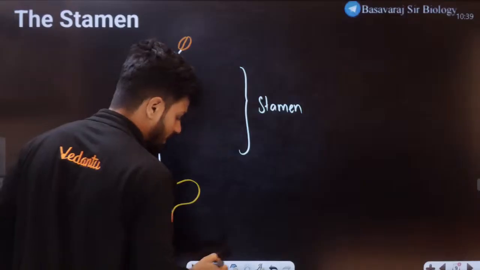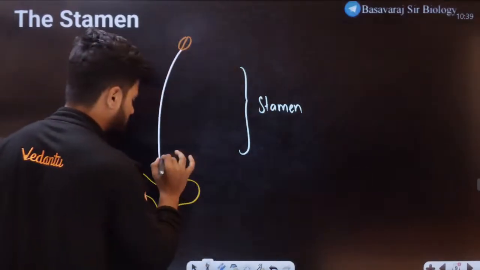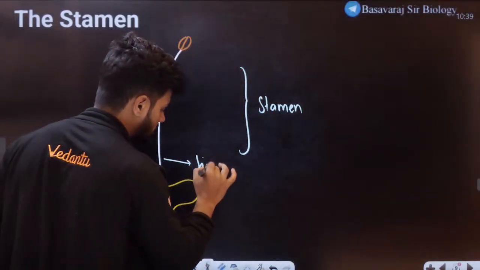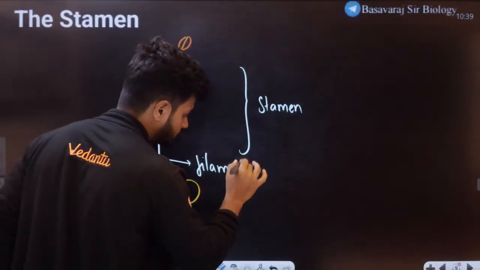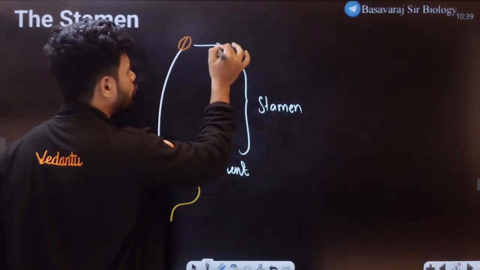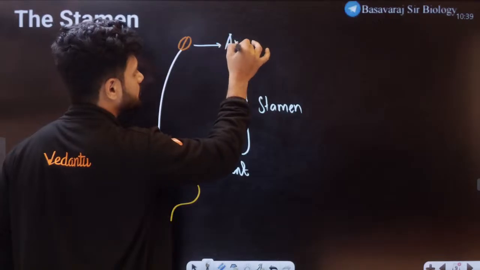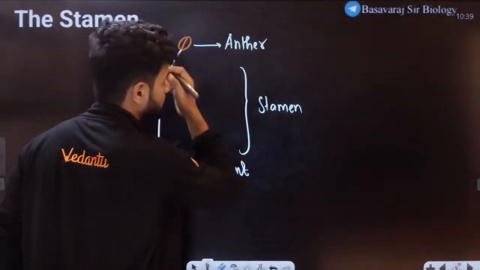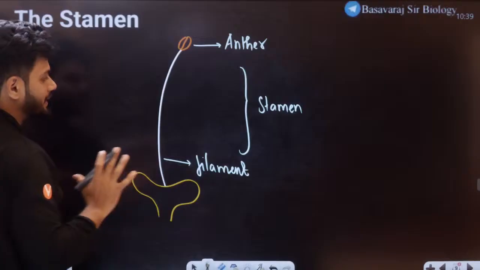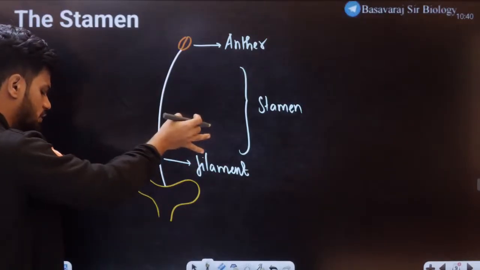Now this entire stamen has two main parts. Obviously all of you know that. This long slender structure is called the filament, and this round bilobed structure is called the anther. So anther and filament done. Till here it is very simple to understand.